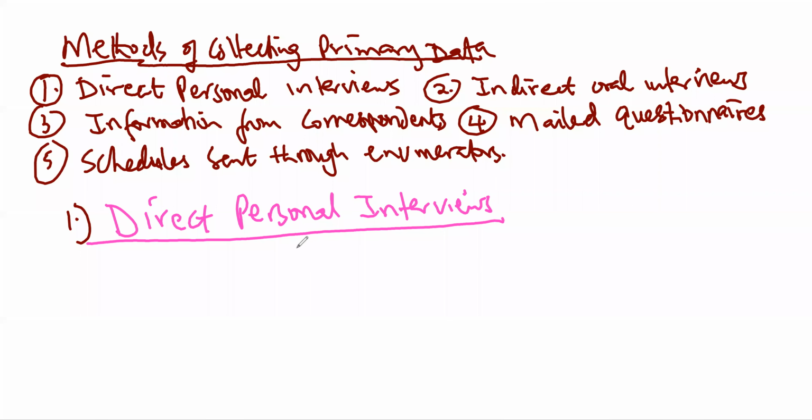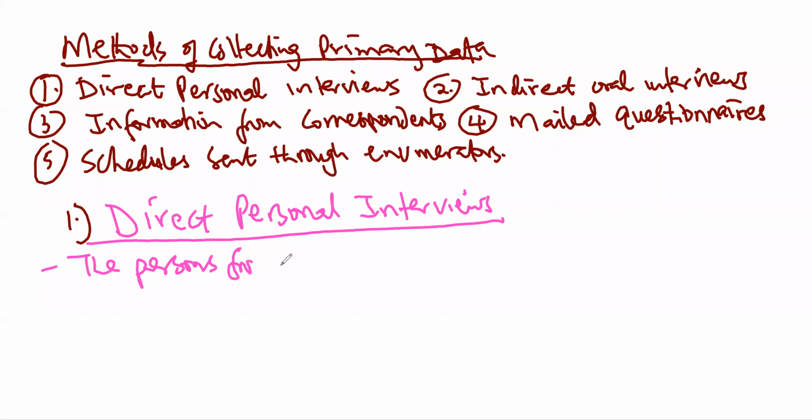When you talk about direct personal interviews, as we've mentioned, it is a face-to-face meeting between the interviewer and the person being interviewed. If it's not direct, it means that you're using a third party to access the information you are looking for from the person you are supposed to be interviewing.